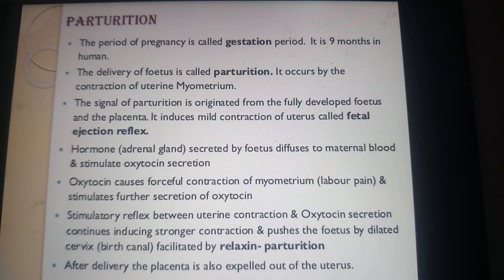Good morning, dear students. In the last class, we have studied regarding the embryonic development. This embryonic development will take place throughout the 9 months. The period of pregnancy, what we call the gestation period, is a 9 months period. After the completion of the gestation period, the embryo will not keep quiet. It undergoes another process called the parturition.